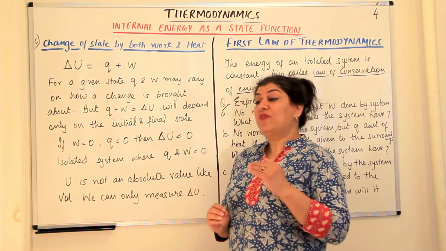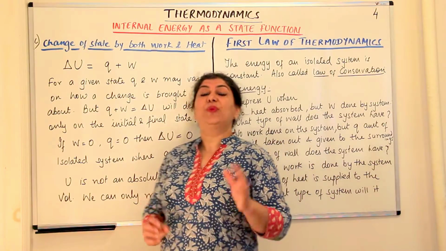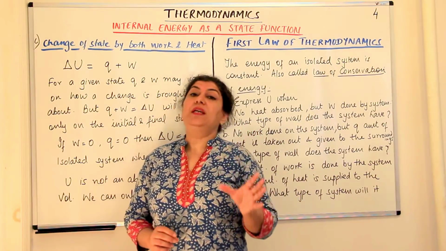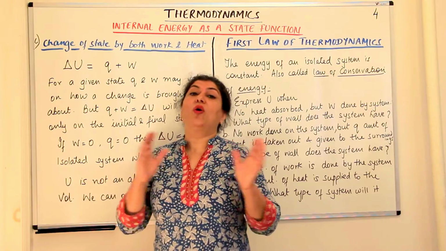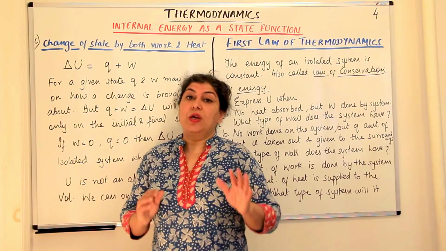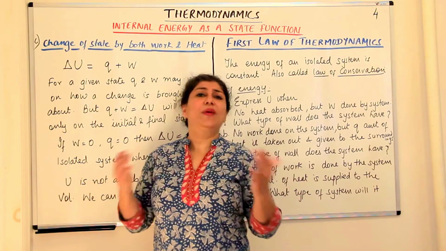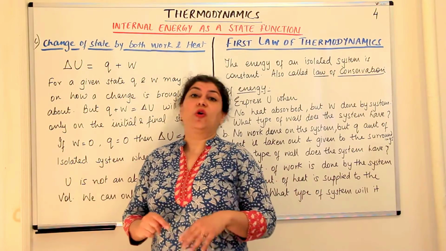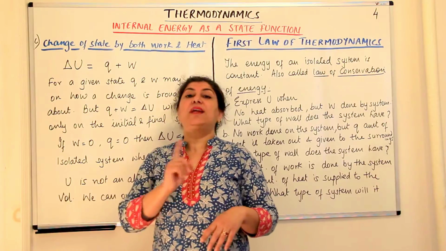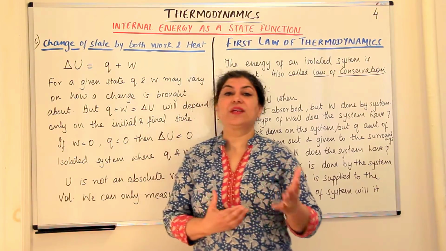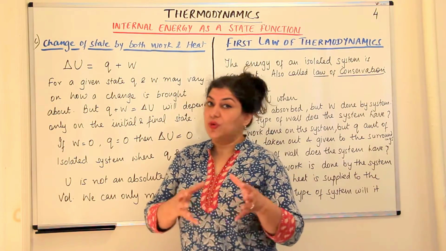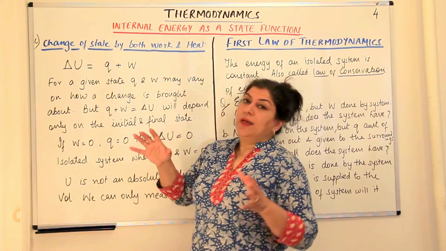I told you that for an internal energy change when only work is done, you need adiabatic walls of the container or the system, or the adiabatic boundary, so that there is no exchange of matter or even heat with the surroundings, and you could use different ways, electrical energy or mechanical energy, to carry out the work.